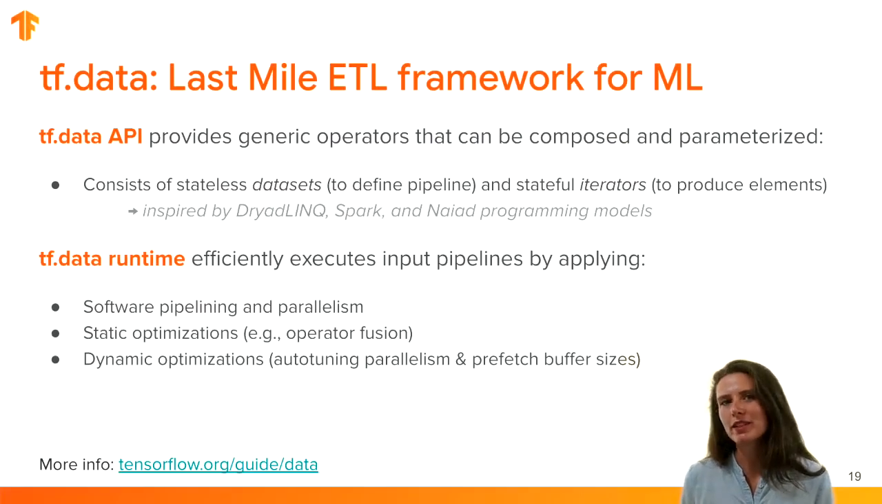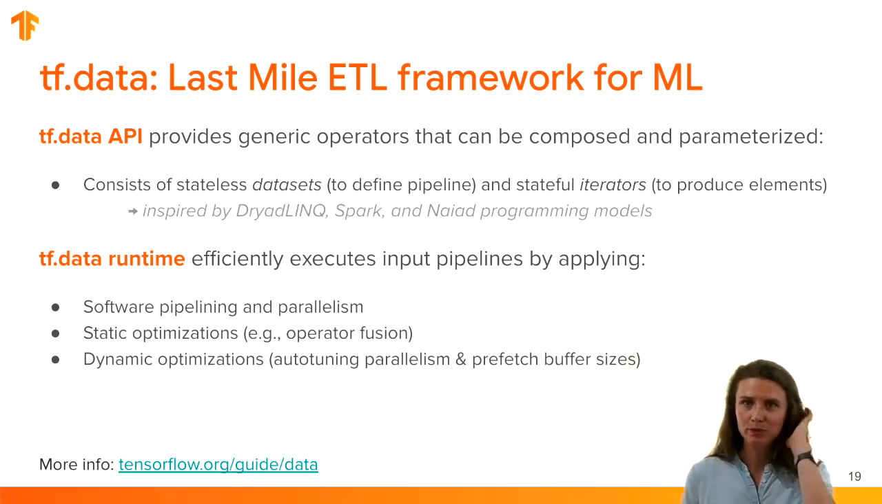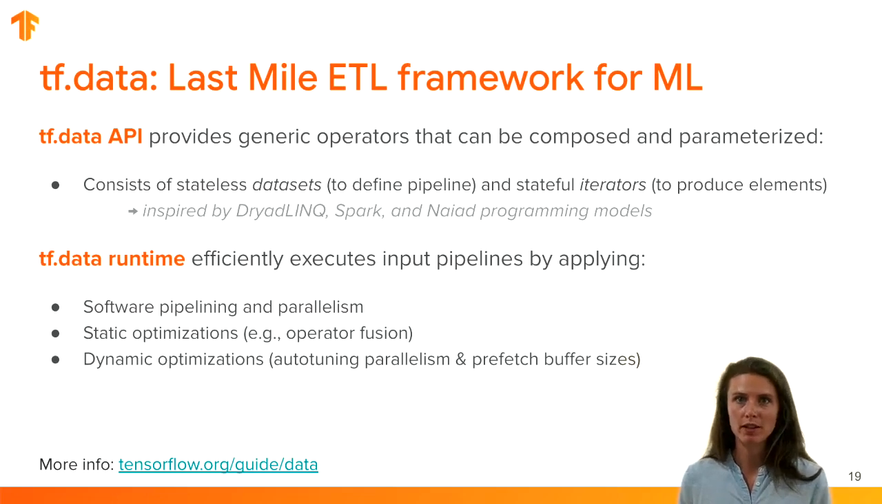This is why we built tf.data, which is a last mile ETL framework for machine learning. The tf.data API consists of a library of operators that can be combined into a graph by users. This programming model is reminiscent of DryadLINQ, Spark, and Naiad programming models. The tf.data API consists of stateless data sets that users can combine together. Each of these stateless data sets is associated with a stateful iterator that is used to actually produce elements from the data set.